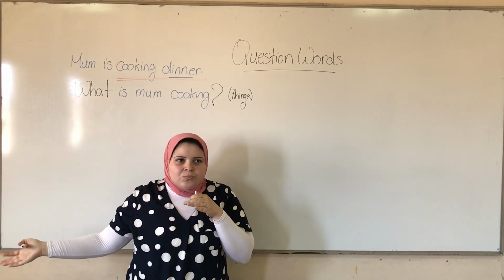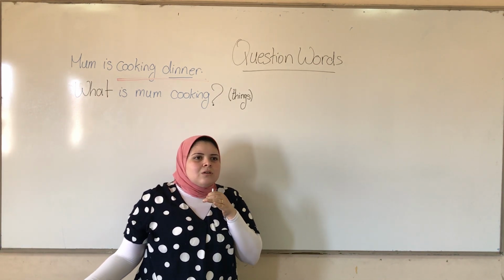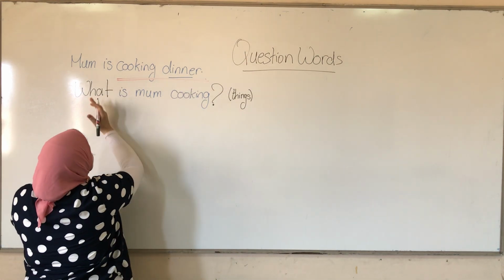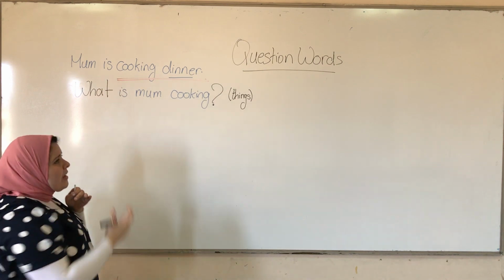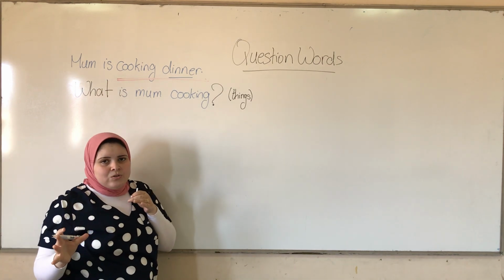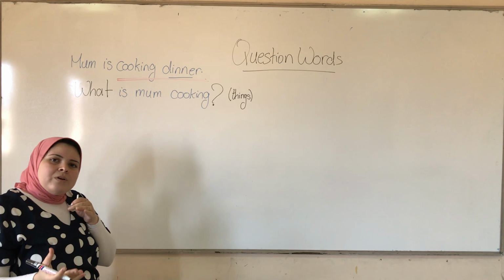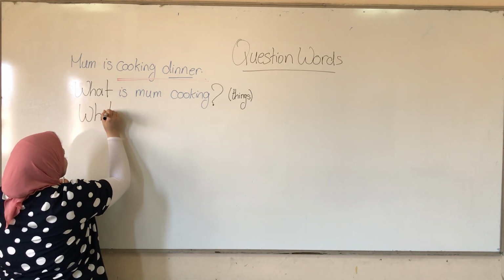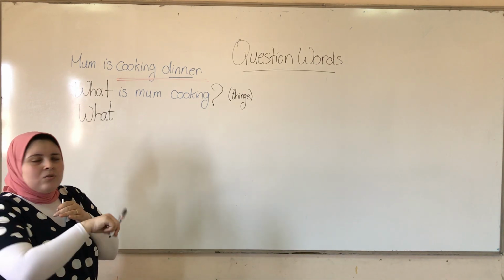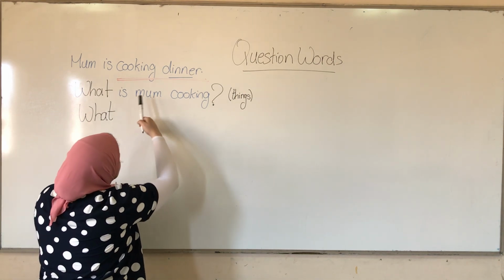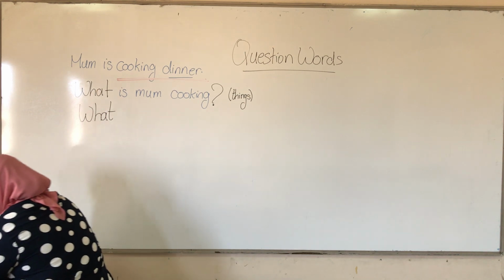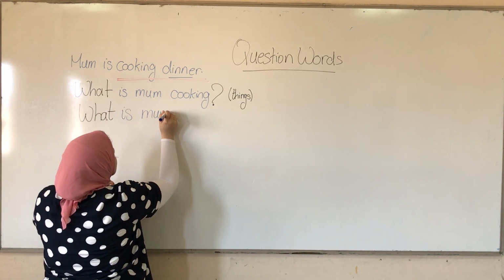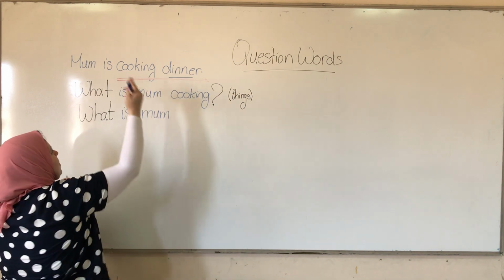What am I going to do? How am I going to ask the question? Now, the cooking dinner, I'm not going to use it because it's the answer and I'm going to remove it from the question. What am I going to ask with? I'm going to use what? Now here I don't have the verb. Here I have is Mom cooking. Cooking is a verb.